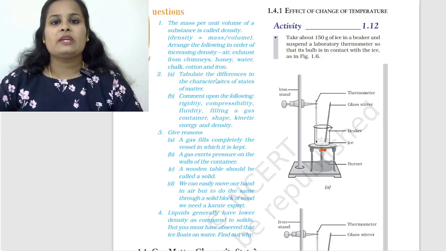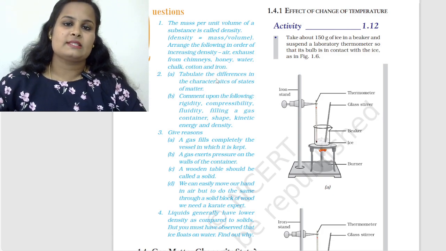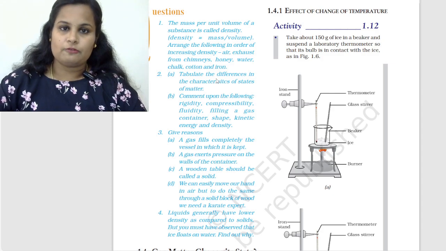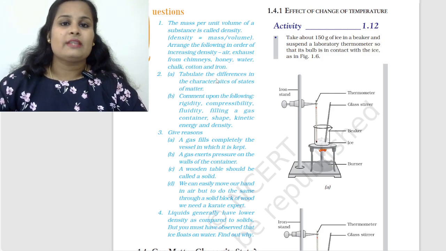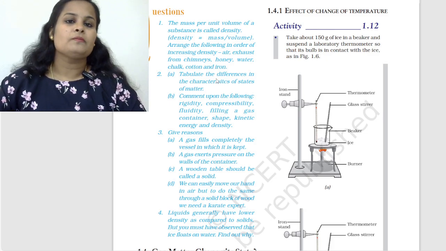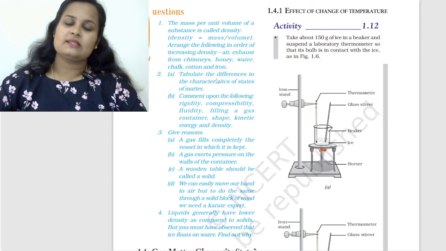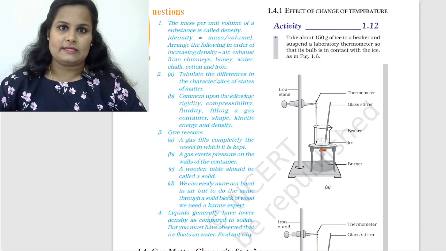For example, solids are rigid, while liquids and gases are not rigid. Solids cannot be considered fluids, but both liquids and gases are fluids. Solids have definite shape, size, and volume. Liquids have definite volume, but not definite shape and size. Gases have no definite shape, volume, or size.